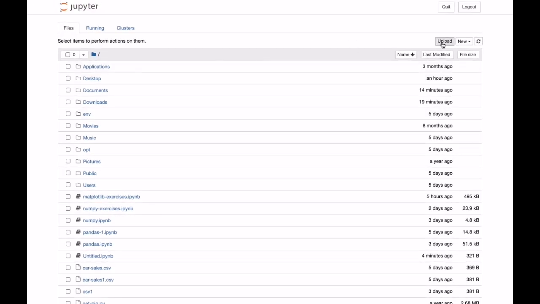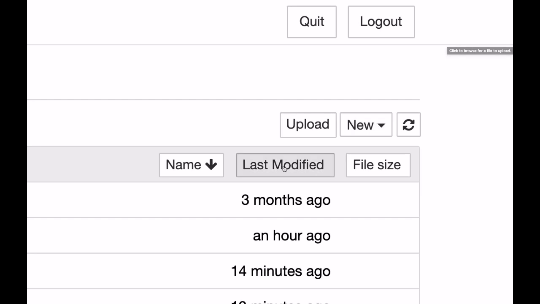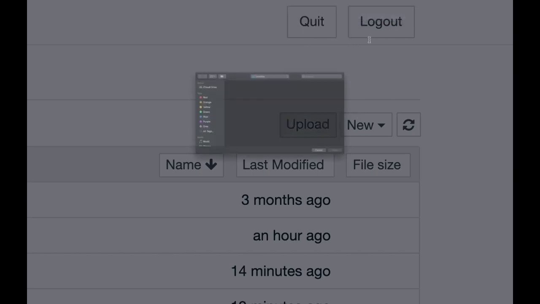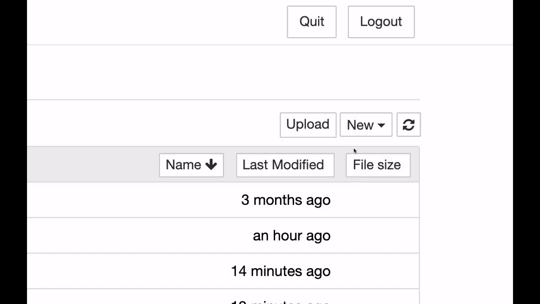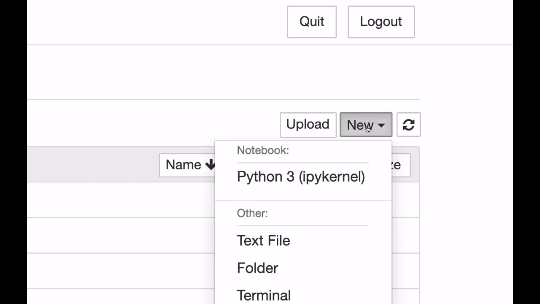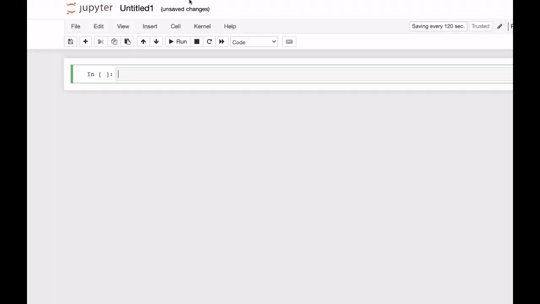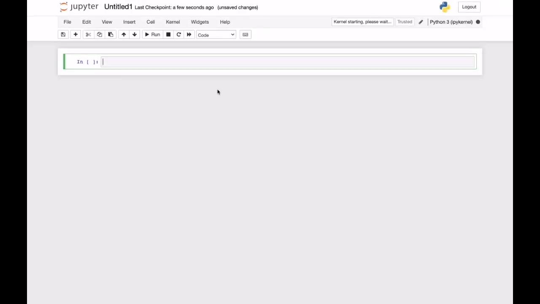So guys, the next thing you have to do is click on this upload button. It is for uploading files, but we are not going to upload anything. Just to show you, if you click on upload, you can upload any files. The next one is New. I'll cancel this right now. Next one is New, to create a new file like a text file, folder, or terminal, but we want the Python 3 one. Click on that. So guys, this is the place where you write code. This is called a notebook.